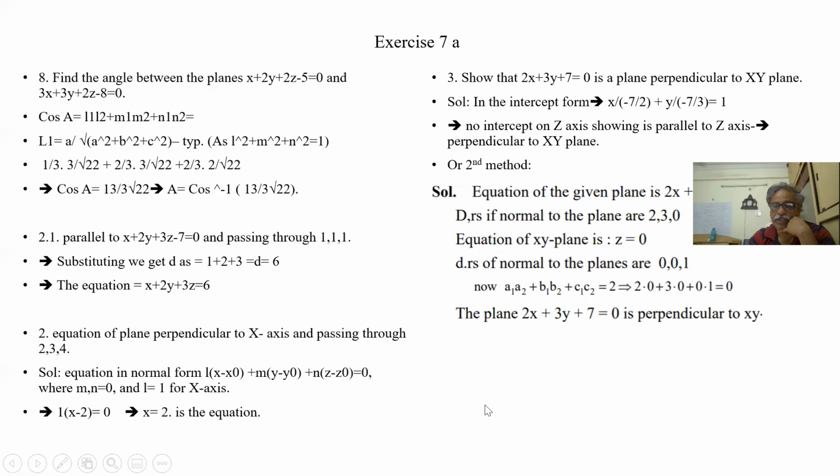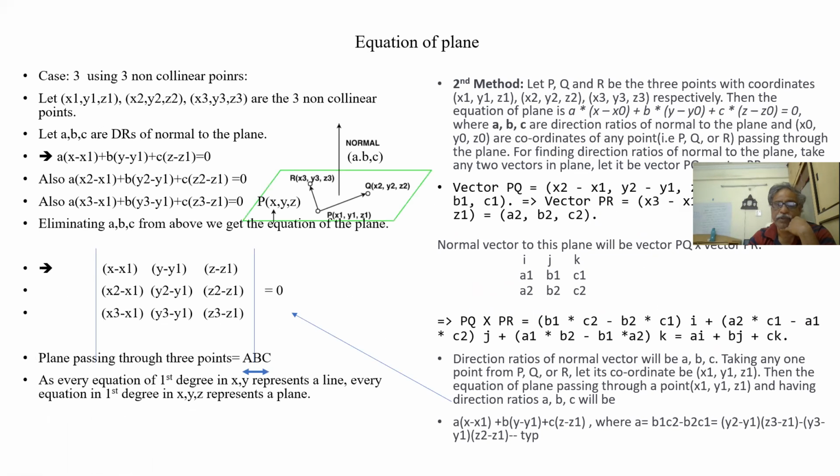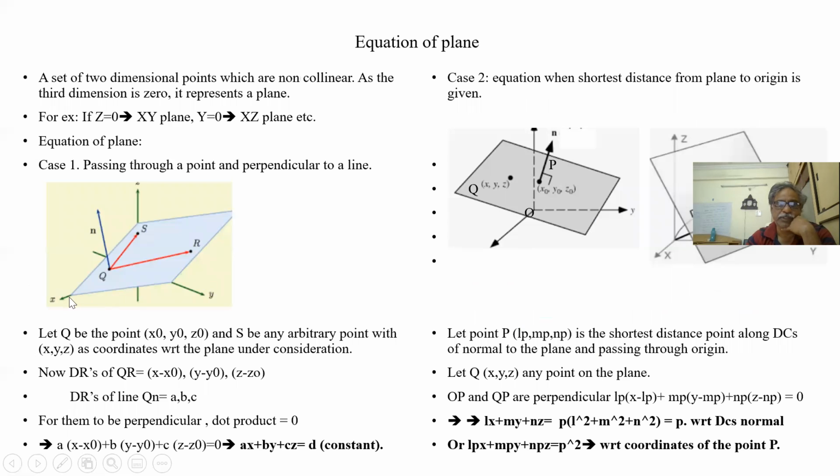Perpendicular to x-axis means what? Say this is the x-axis. The plane is like this, vertical. This is not perpendicular. If we bring it to the vertical, the plane is perpendicular to x-axis.